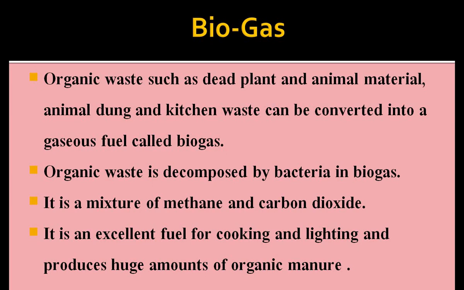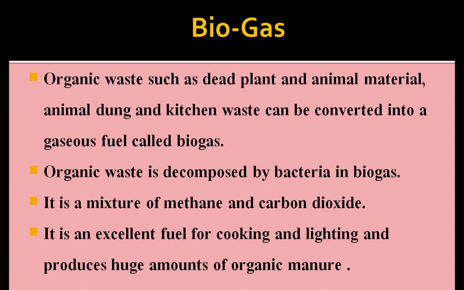Yes. Now our next topic is biogas. Yes friends, biogas. In this method, organic waste material, like remaining parts of dead plants and animals, and household waste like fruit and vegetable peels, are deposited in a tank and water is mixed in.